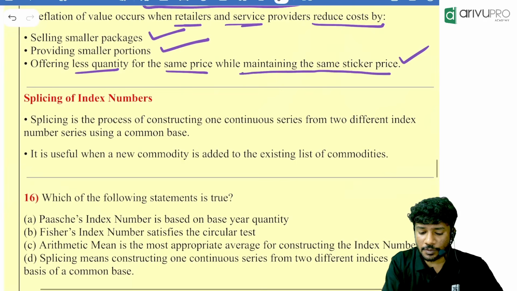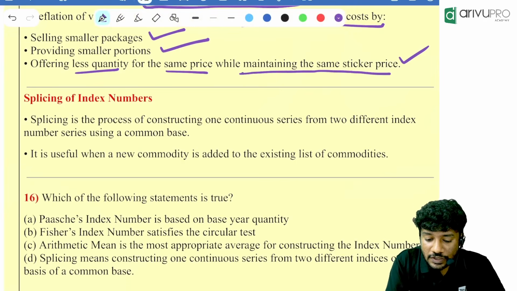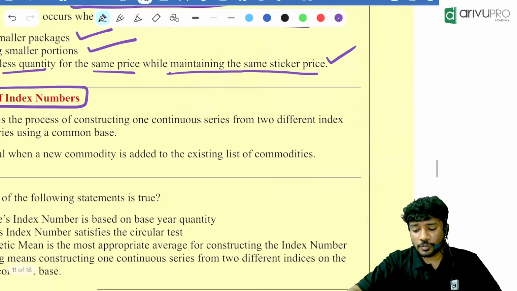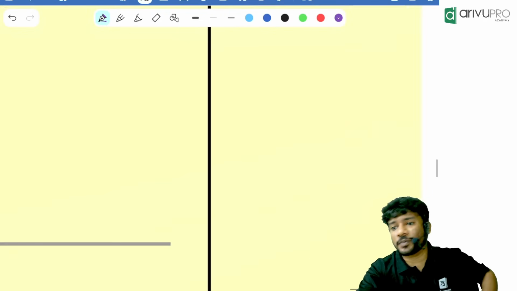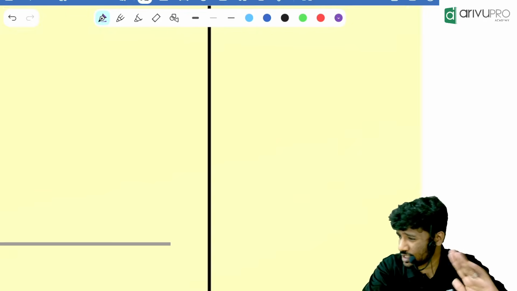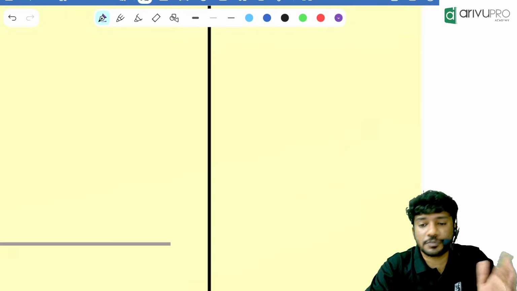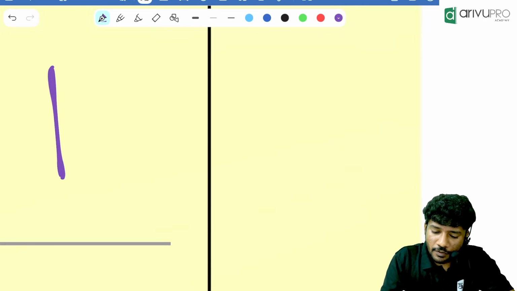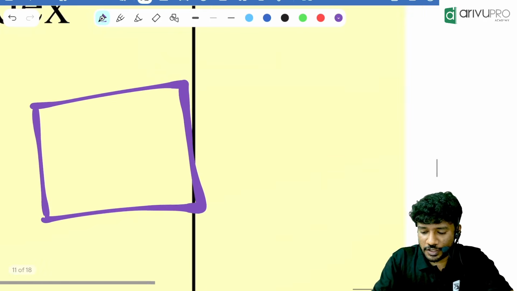Now people, the next important thing, splicing of index number. I will teach you much faster with an example. What is splicing? It is a repeated question. It is there in the MTP, in the RTP, and in previous years. It is a conceptual thing, not about formulas and all. Now people, we will talk about our CA Foundation itself.